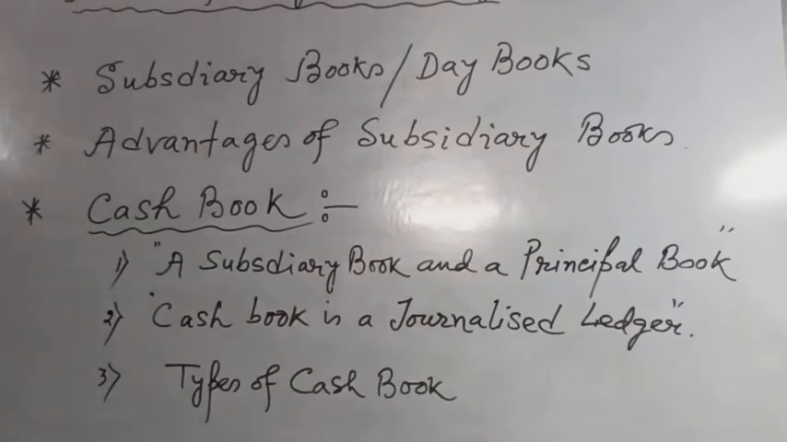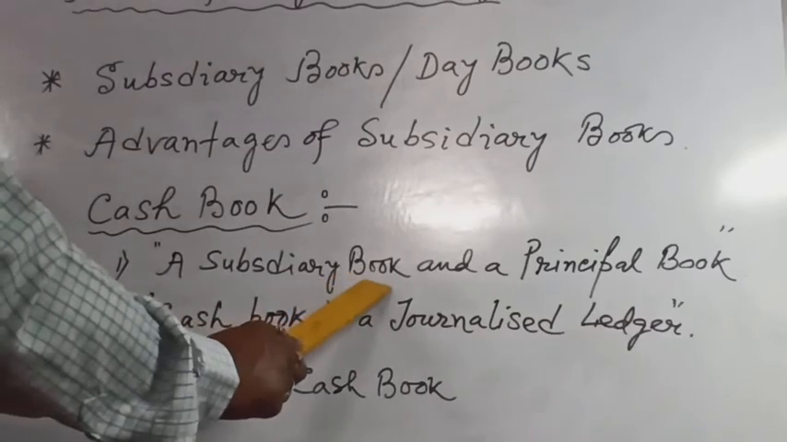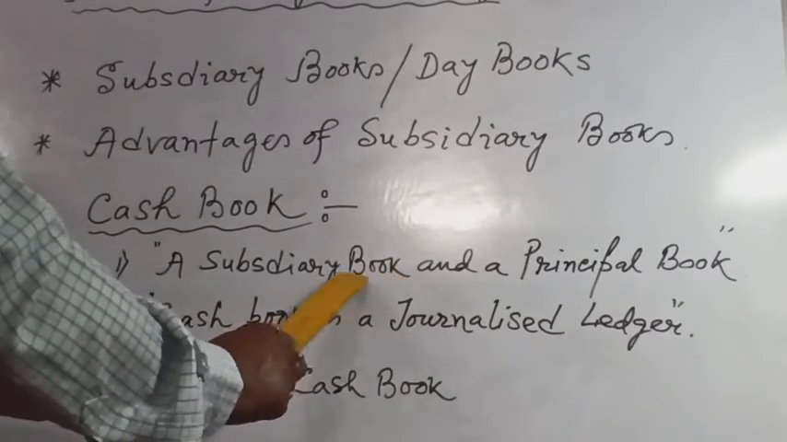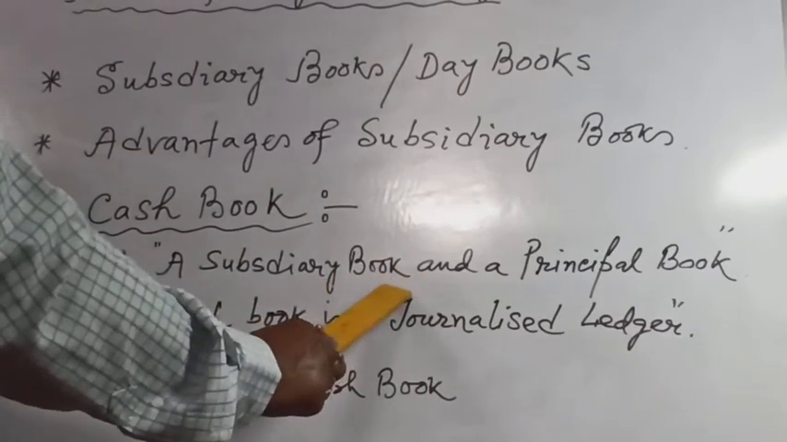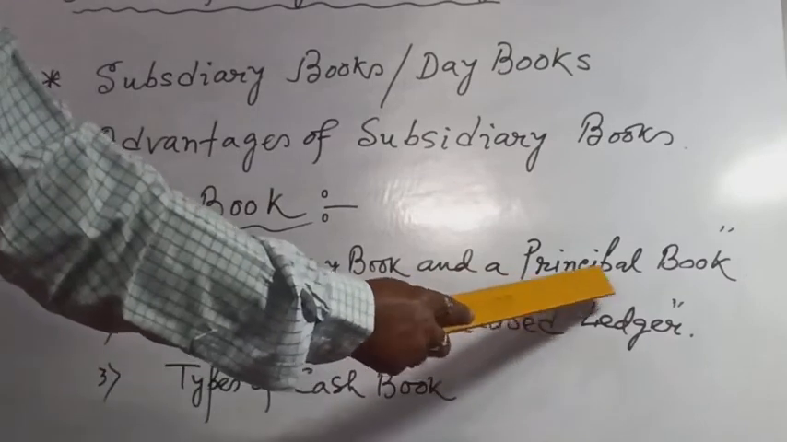So we can say the cash book is a part of the ledger also, and it has another name also. Cash book is the principal book. Lastly, we can say that the cash book is thus both a subsidiary book and a principal book.